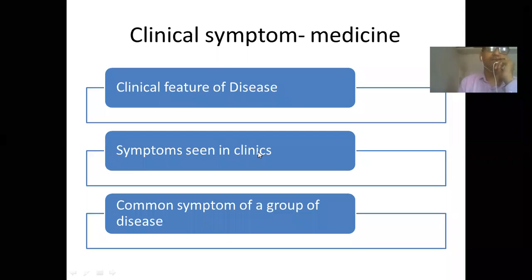And then it also means a common symptom of a group of diseases. For example, diarrhea is a common symptom.